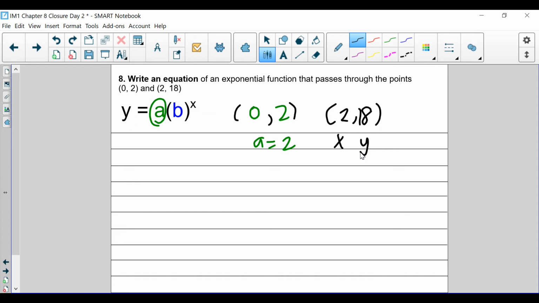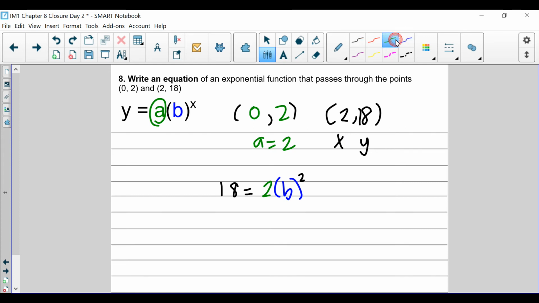So what we're going to do is write down that we do know that 2 is x and 18 is y. So let's write down what we know. We're using this equation where y is 18, a is 2, and b, do we know? Nope. So we leave it as b, and then we raise it to the what power? Oh, we raise it to the second power. Why is it the second power? Because x is equal to 2.